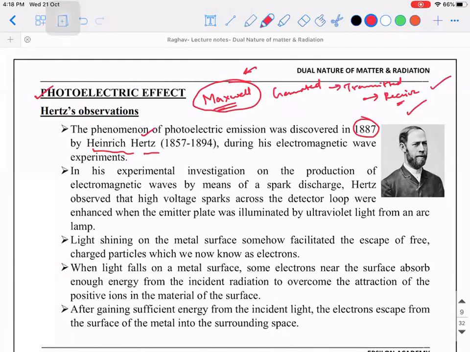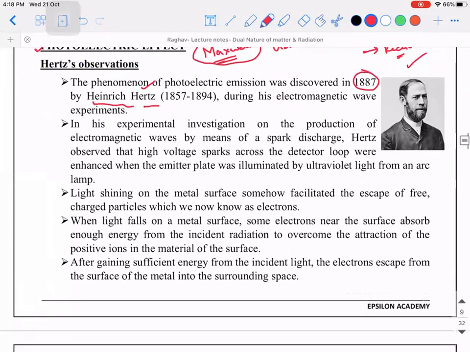But in addition to this, he also observed that there were certain negatively charged particles that came out of the metal surface when light of suitable frequency was falling on it. Okay, so this is what he observed. Light shining on the metal surface somehow facilitated the escape of free charged particles, which we now know as electrons. At that point, they didn't know. Some particles came out, that's it.